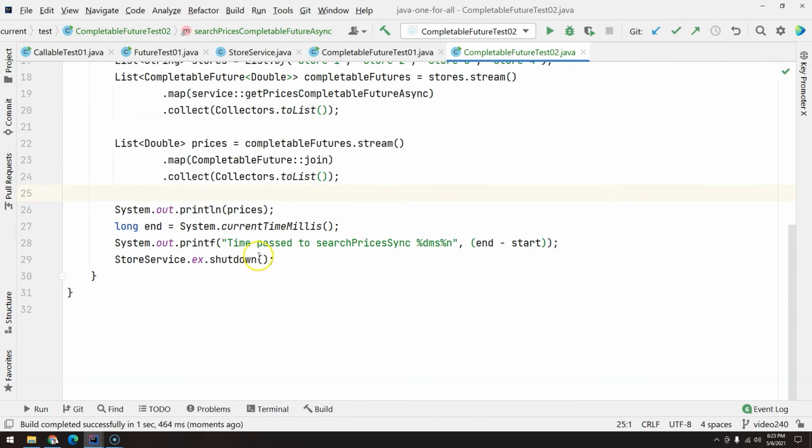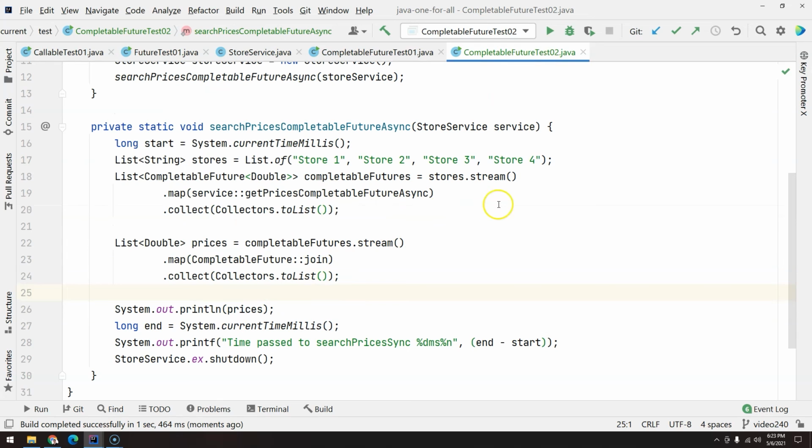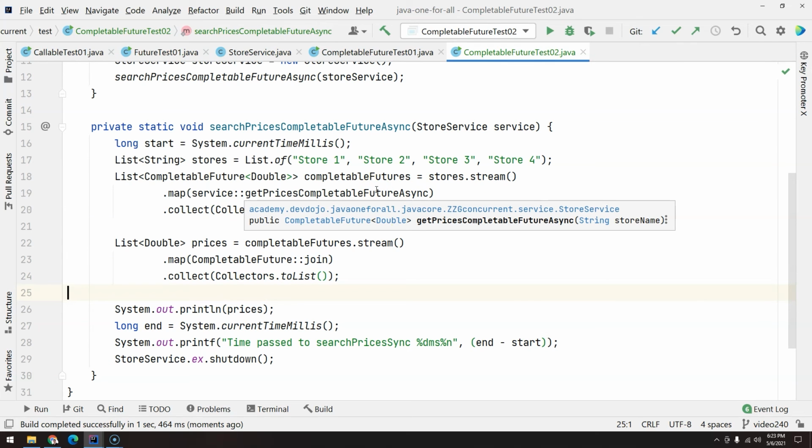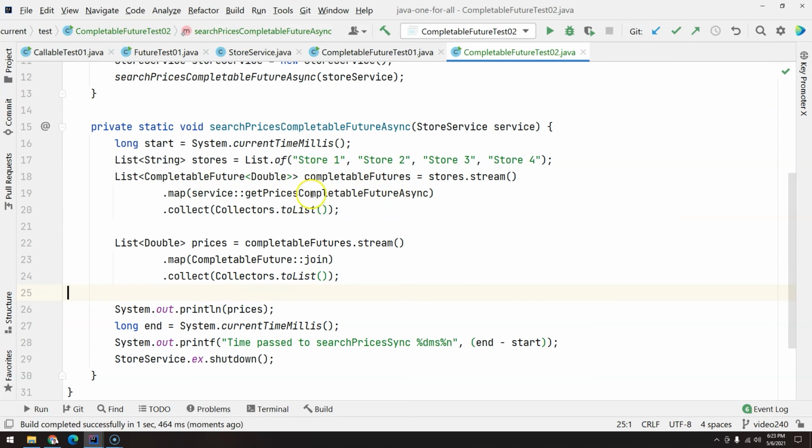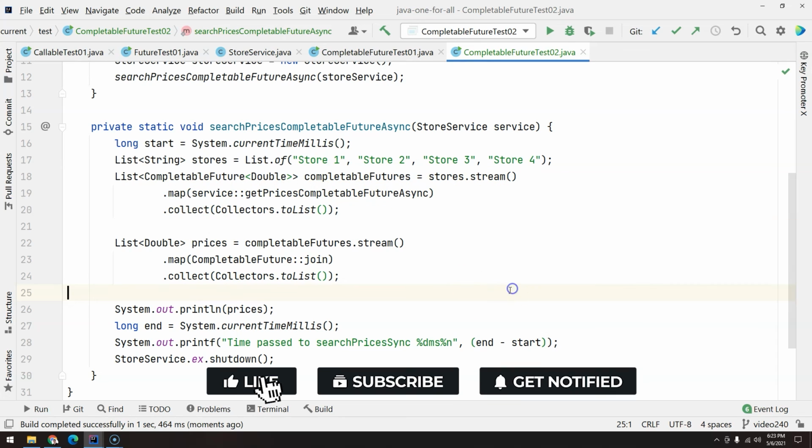So basically that's it. I wanted to tell you, you have to be careful when you're running CompletableFutures, not only CompletableFutures, but futures in general, inside a stream.